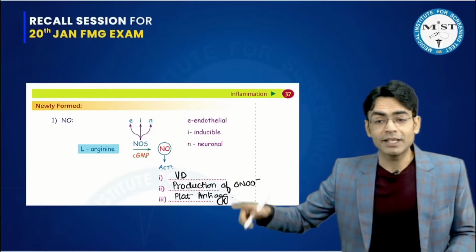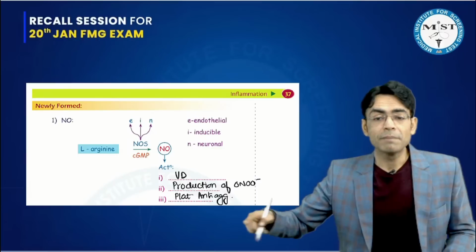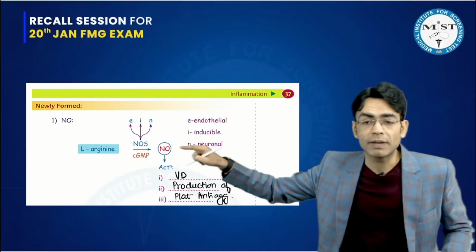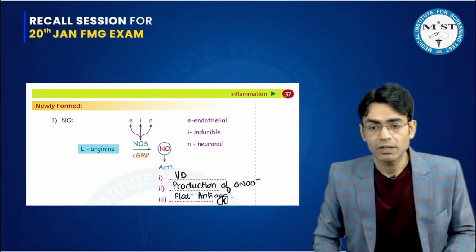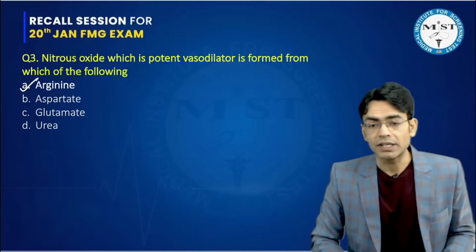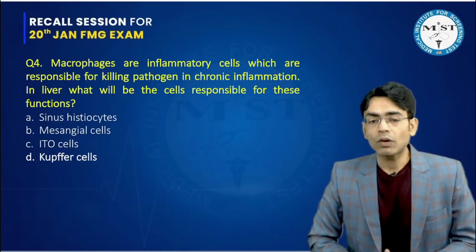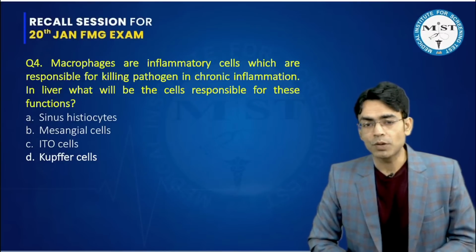And I told you there that this is a repeat question. It has been asked a few times in your exams prior that nitric oxide is formed from which amino acid. So this is your L-arginine. So again, this is a straight question from the workbook. Arginine is the answer.